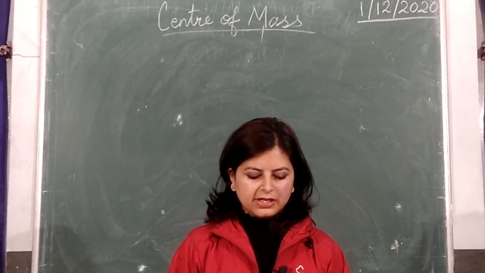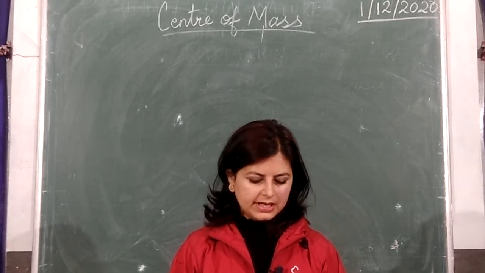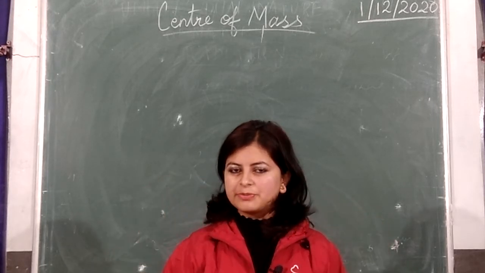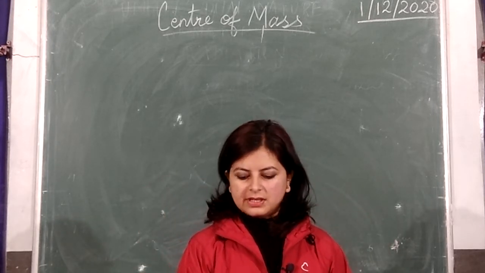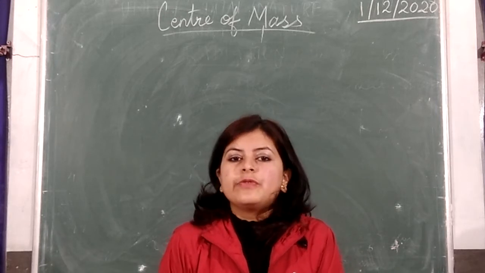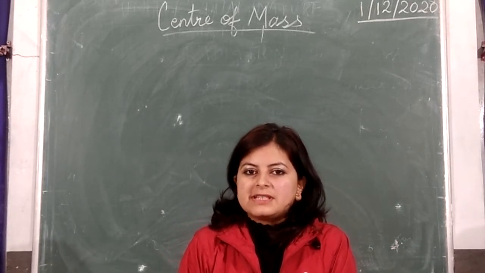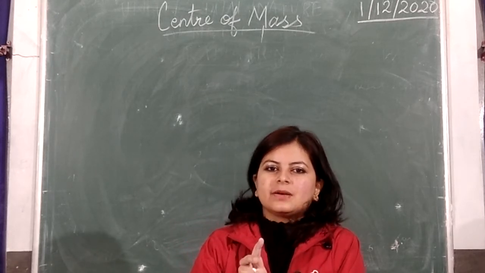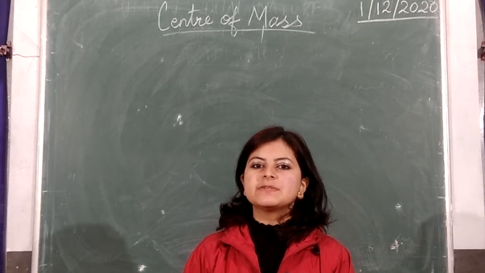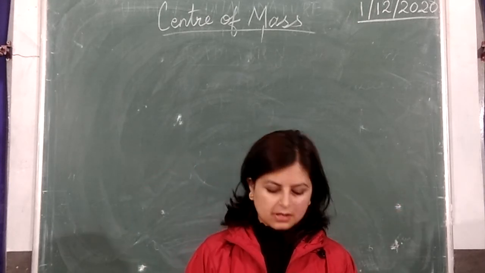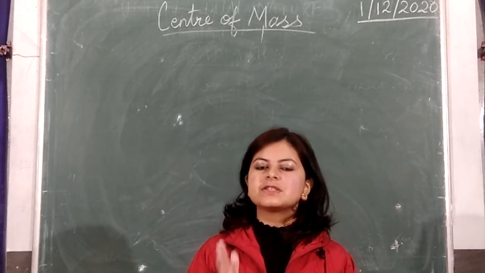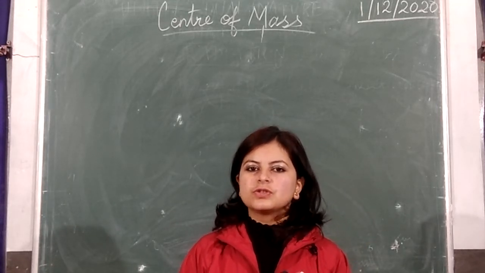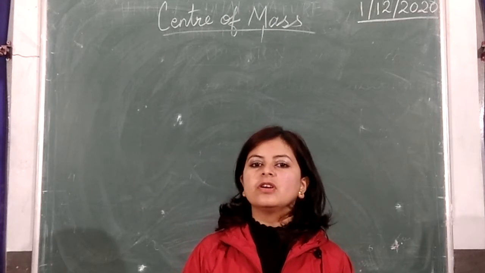Today we are going to do a new chapter, that is center of mass. Now, center of mass: if you have a system of mass distributed over a system, you cannot say where the entire mass is concentrated because it has been scattered all around. So when you apply a force on the system, where will this force act? Which part of the system will move? How are we going to find out on which portion of this system the force is acting? To solve all these problems, there is a term called center of mass.